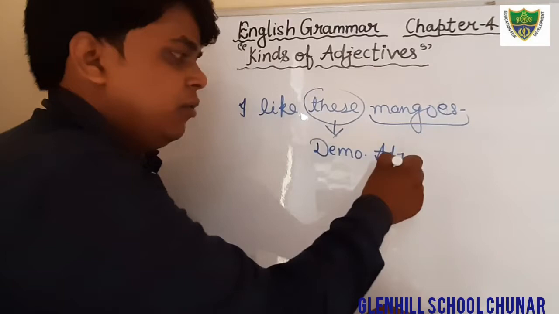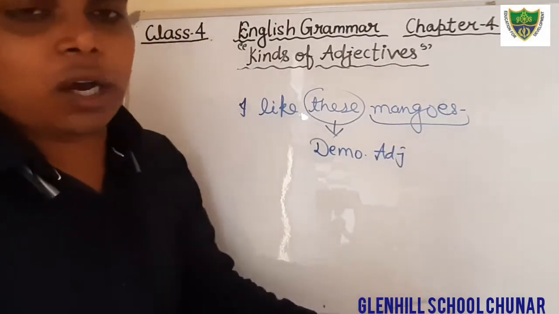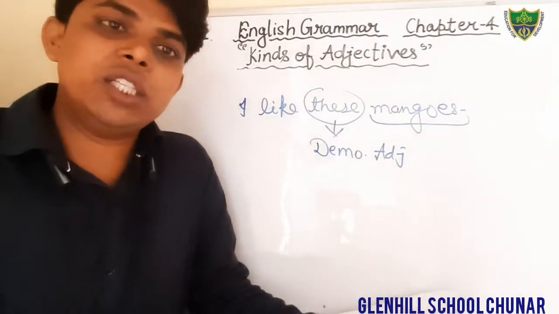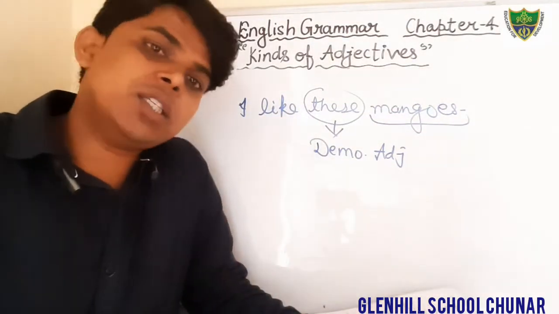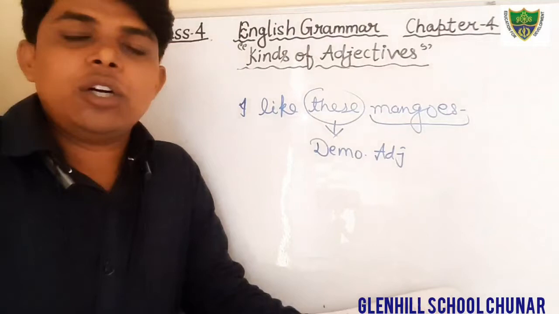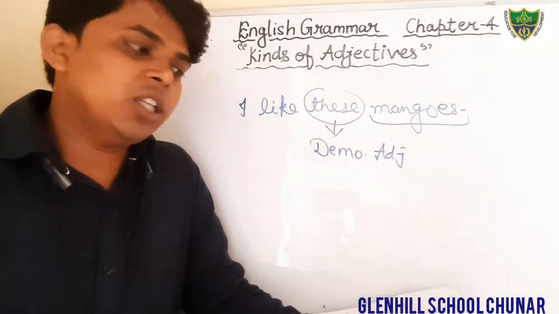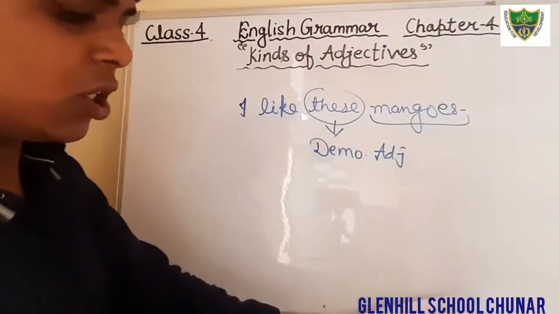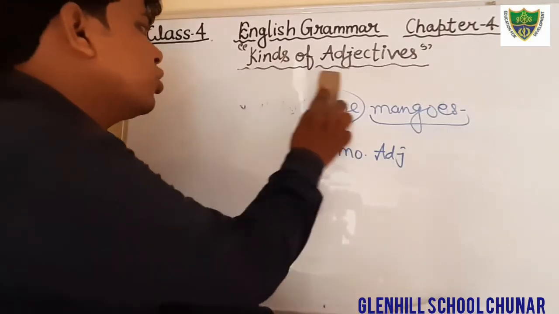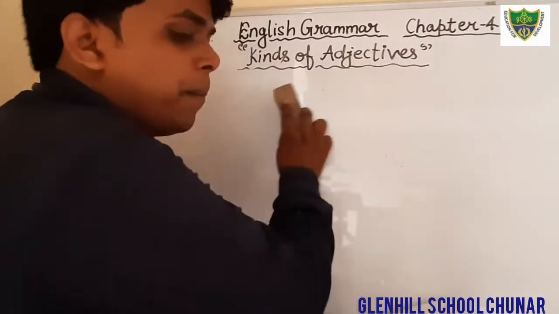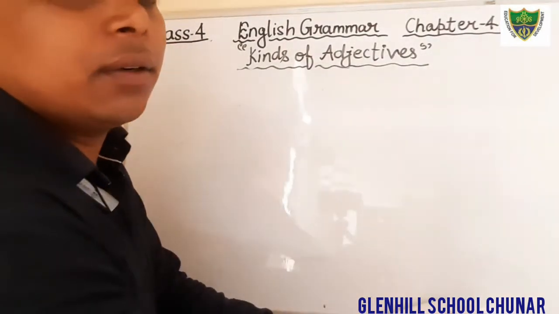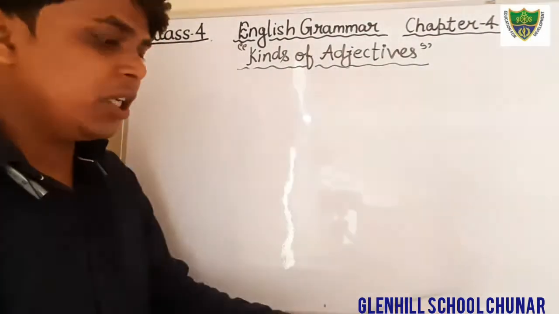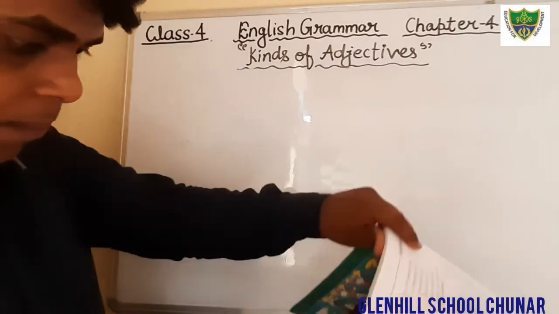Okay students, so I think you all have understood what is qualitative adjective, what is quantitative adjective, and what is demonstrative adjective. Only 3 kinds we have to read, and the next topic we will discuss today is degree of comparison. What is degree of comparison? When do we compare?